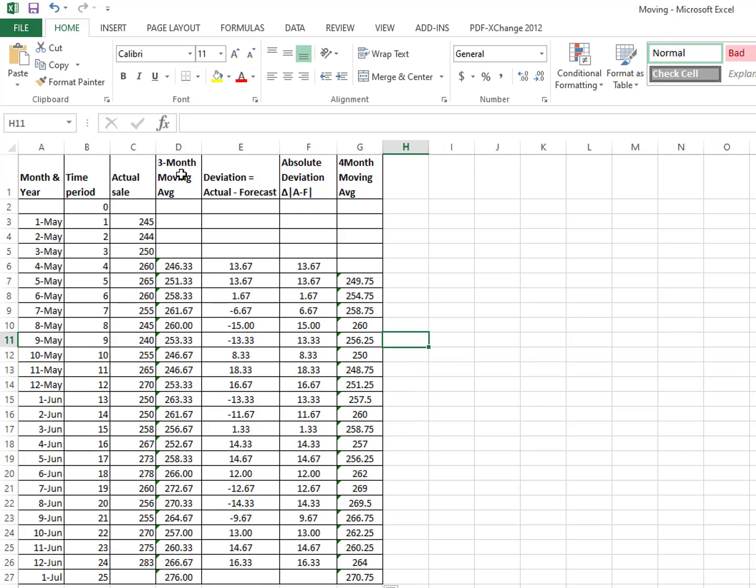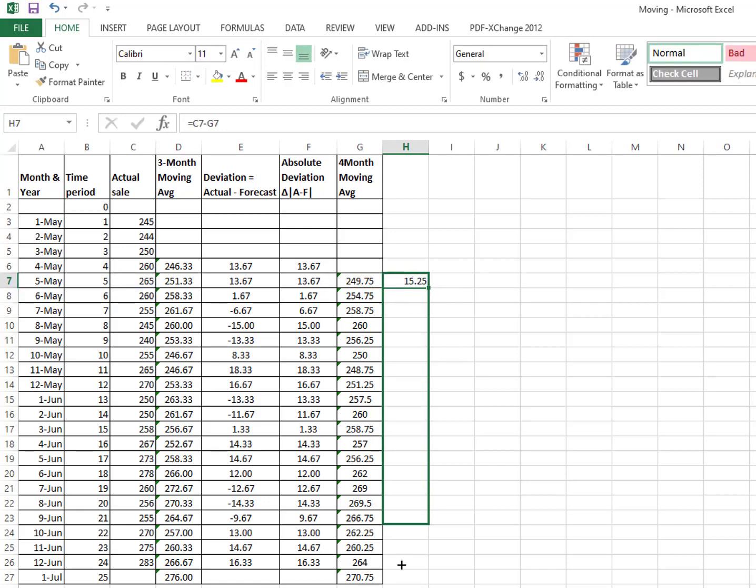Now the question is, which technique is the best one? You need to calculate forecasting error. For example, the actual was 265 for the 5th May, and the forecast using the 4-day moving average is 15.